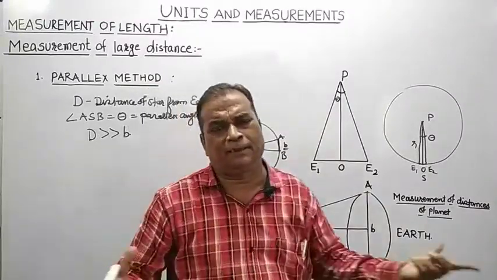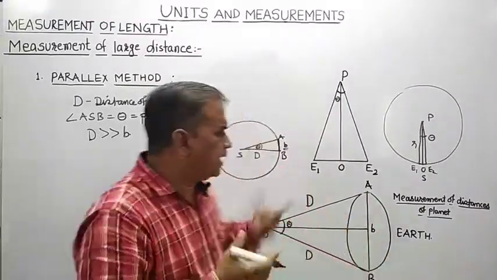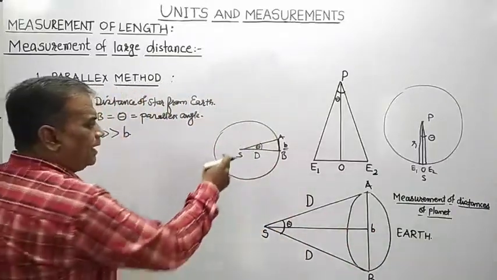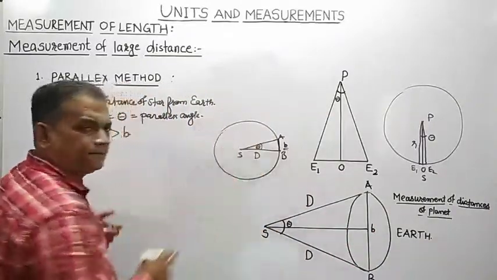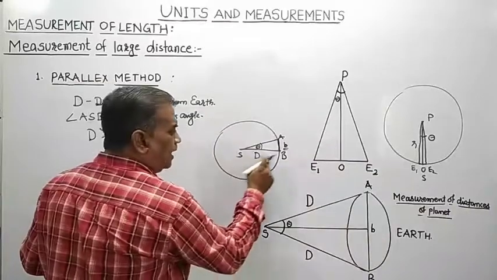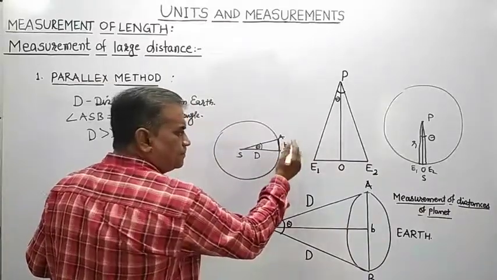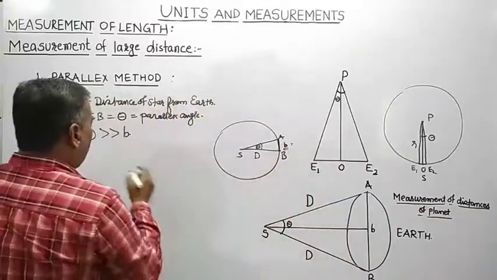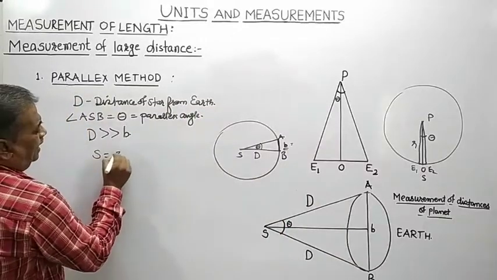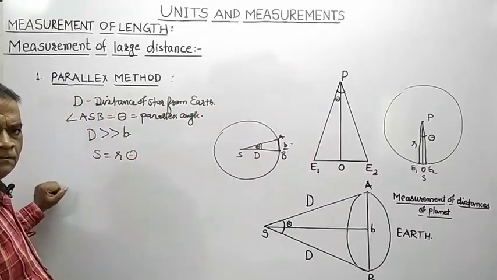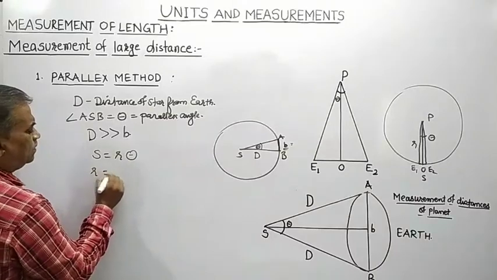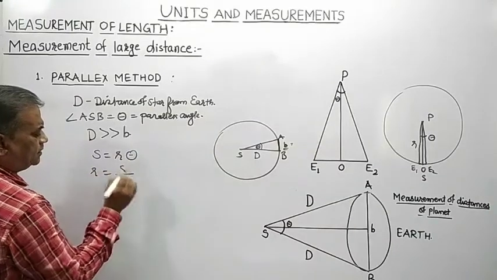Theta represents the parallax angle. Again you apply the same S, R and theta. S means arc length. S is equal to R theta, or R is equal to S divided by theta.